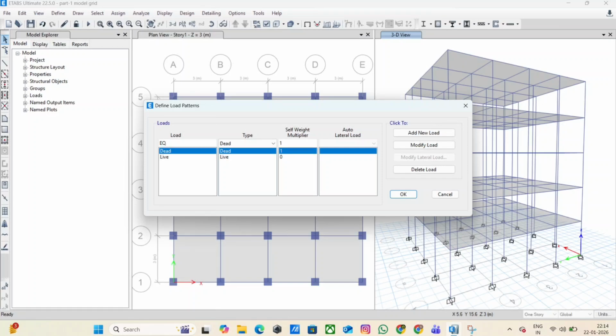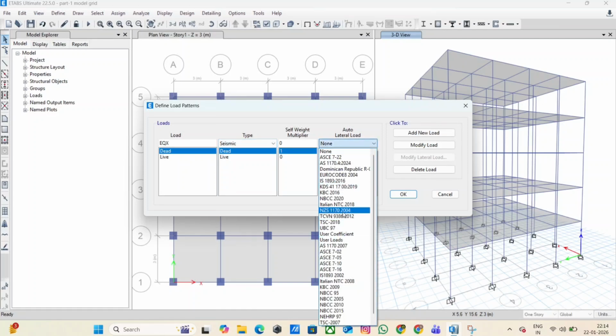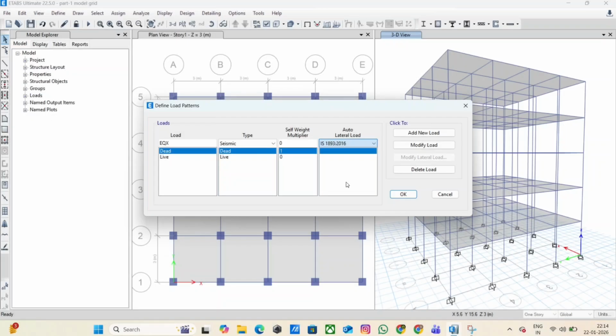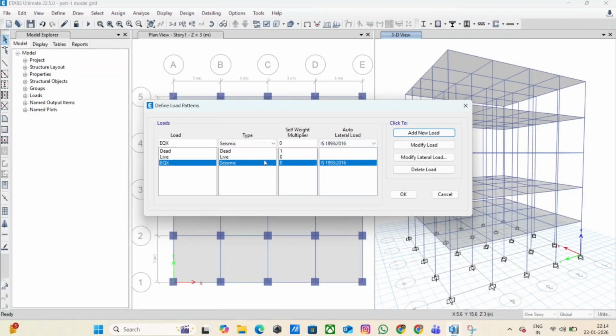Step 3. Define seismic load patterns as per IS 1893:2016. Now we will define the earthquake load patterns. Go to Define, Load Patterns and click on Add New Load. Create a new load pattern named EQX. Set load type as seismic. Set self-weight multiplier as 0. Select Auto Lateral Load as IS 1893:2016. Click Add New Load. Similarly, create another load pattern named EQY for the Y direction. This separates earthquake effects in both principal horizontal directions.